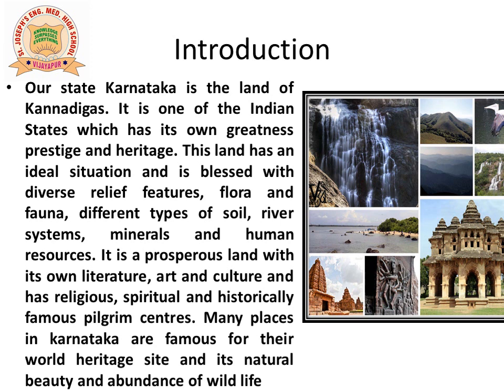Many places in Karnataka are famous for their World Heritage Sites, natural beauty and abundance of wildlife. Places like Hampi, Badami, Belur, Halibidu are famous for their World Heritage Sites. Our Malnad region and coastal Karnataka is known for its scenic beauty. We have abundant wildlife also.